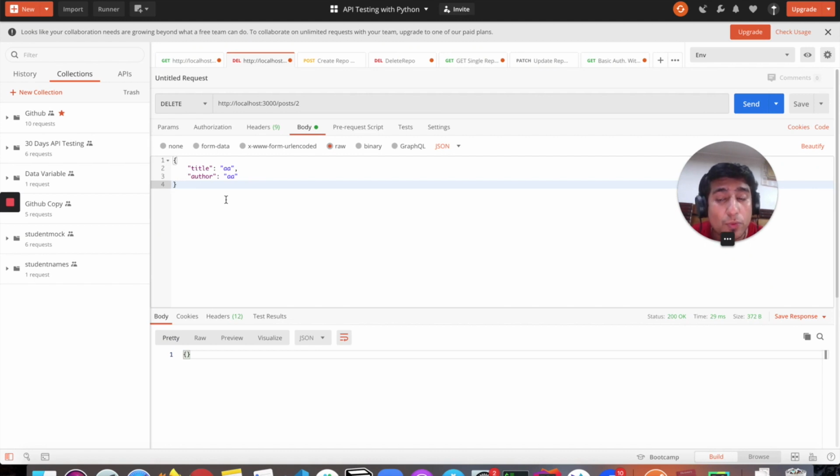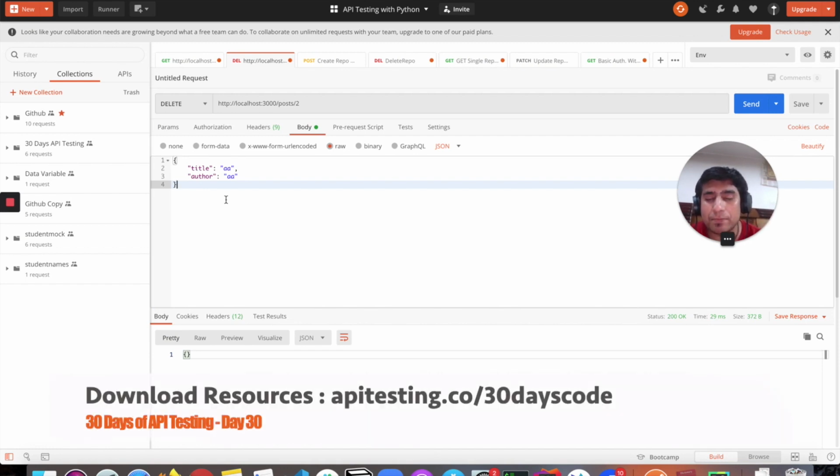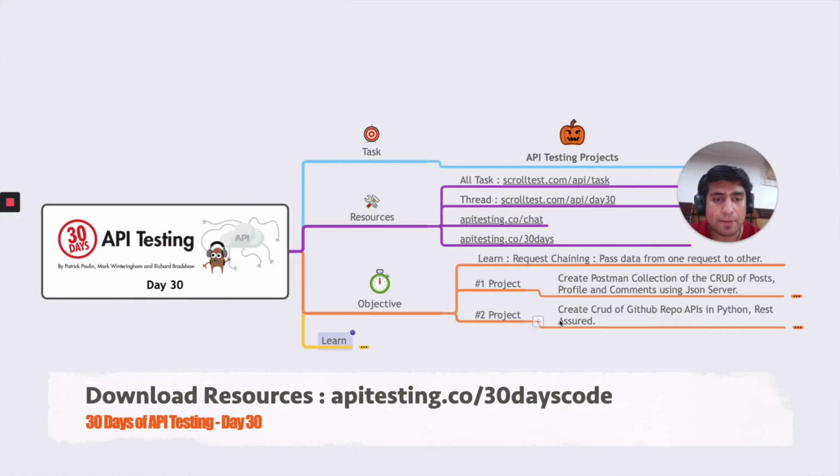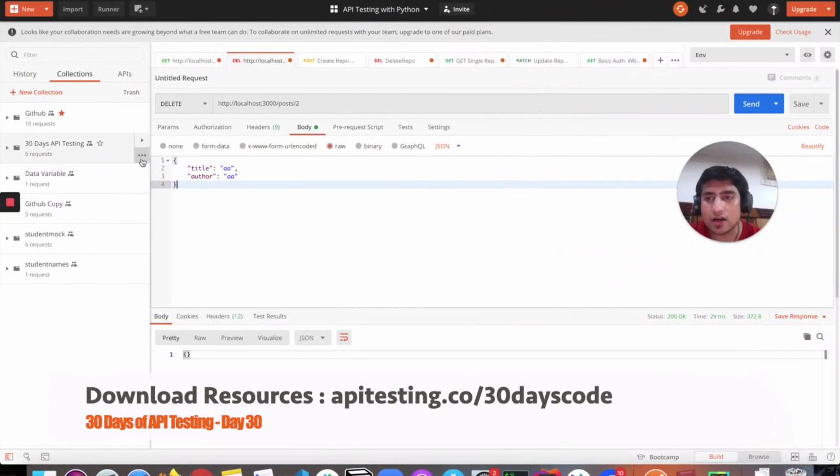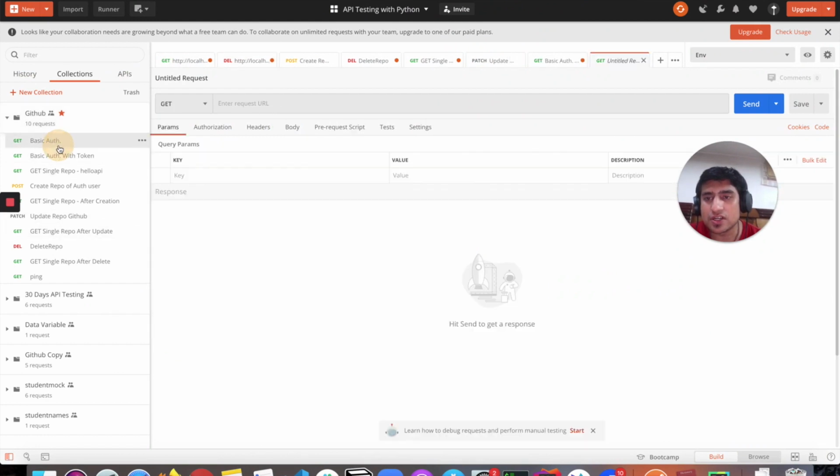You can show the two projects. This one, JSON server, the simplest one. You can basically put it on your GitHub page. The second example was related to the GitHub repo API, right? This is again based on the basic code that you can try out. It's a similar CRUD. Basically, we are making a get request, getting the token, creating a request, getting that request again, changing the request, getting that request again, deleting the request, checking it.